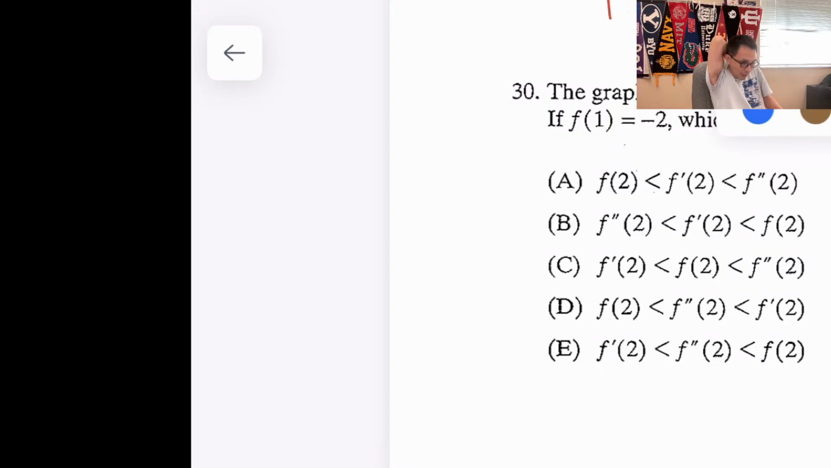So which statement must be false? If f prime of x is always increasing, which statement must be false? B. Because f prime increasing means f double prime is always greater than 0, so it's concave upward. That's how I make statements true. So B is not true.